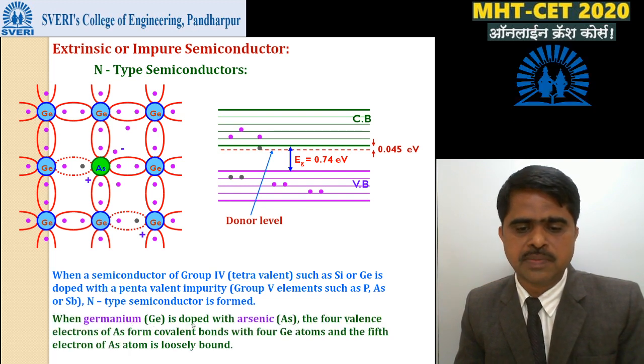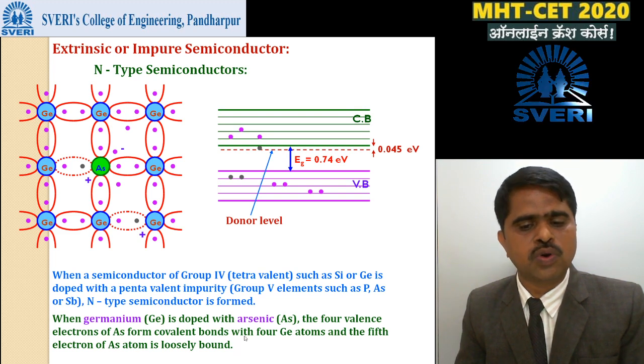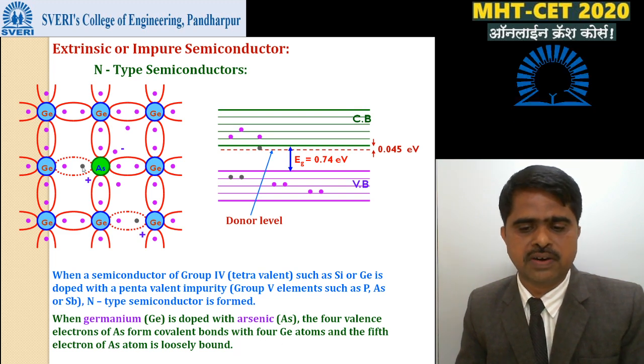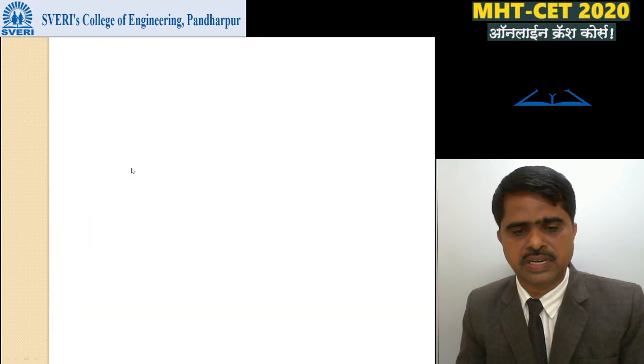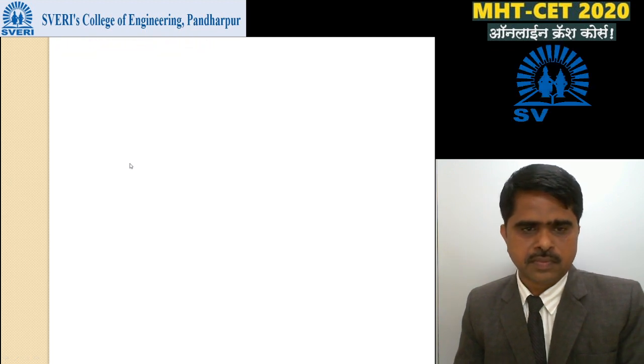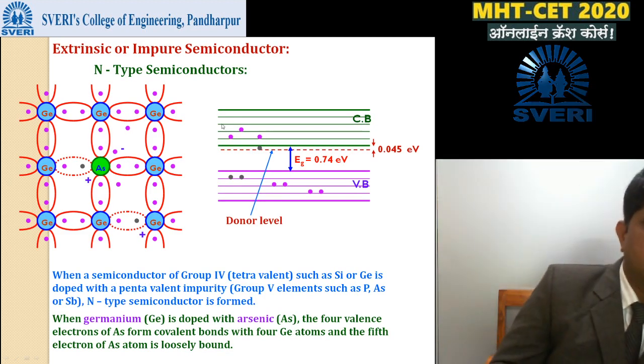When germanium is doped with arsenic, the 4 electrons of arsenic form 4 covalent bonds with 4 neighboring germanium atoms, and the 5th electron of arsenic is loosely bound to its nucleus. This is the n-type.